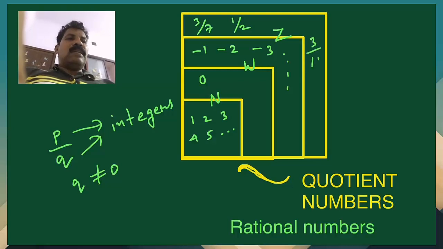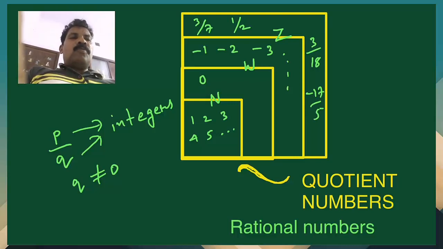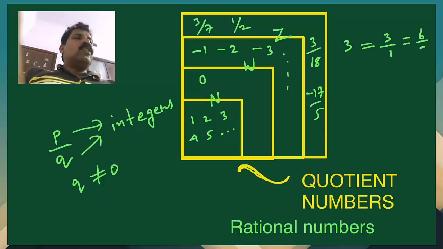3 by 18, -17 by 5, all these are there. Perchance you may wonder how natural numbers are rational numbers. For example, 3. 3 is a natural number, 3 is a whole number, 3 is an integer. Then how is it in the form p by q? That is very simple because 3 by 1 or 6 by 2. So we can write it in any such form, that is p by q form. P and q are integers and q not equal to 0. So these are all quotient numbers or rational numbers.